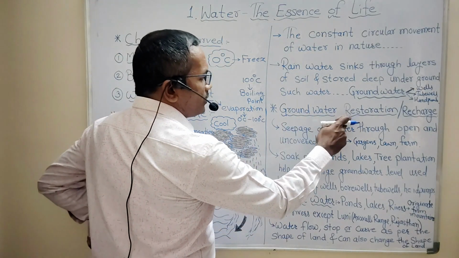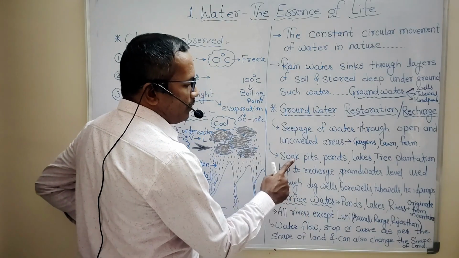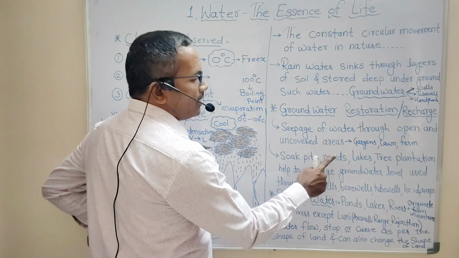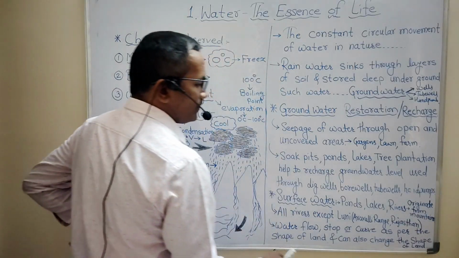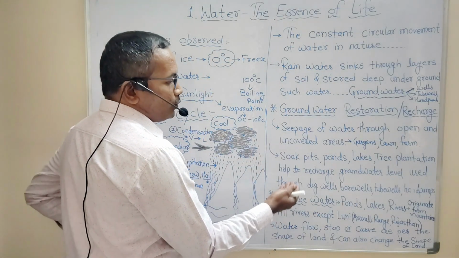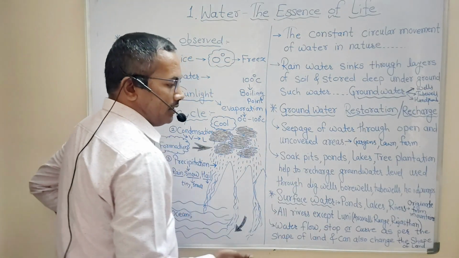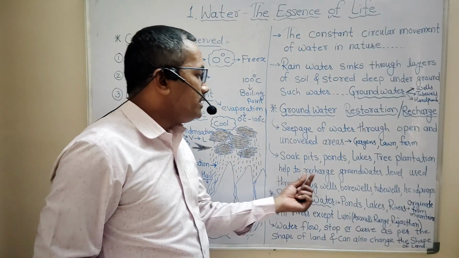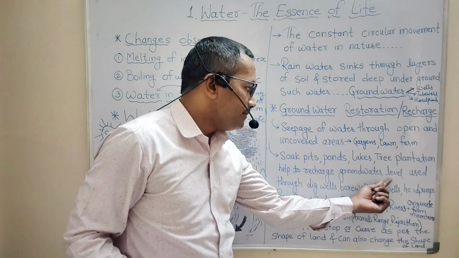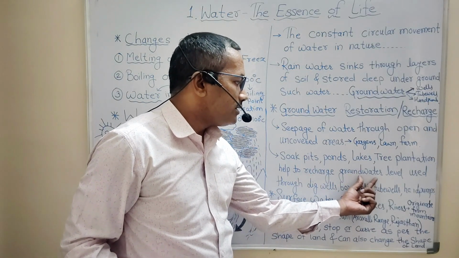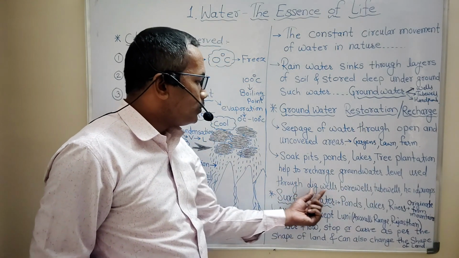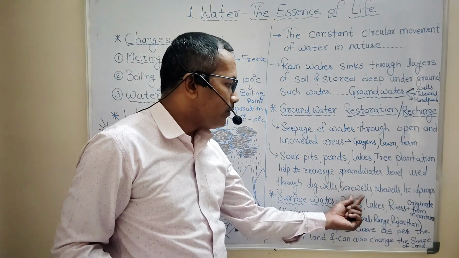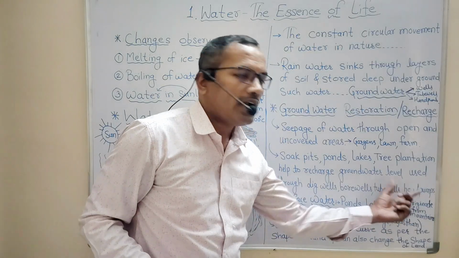And this groundwater restoration can take place with the help of soak pits, ponds, lakes, tree plantation, which help to recharge the groundwater level. And if we recharge this groundwater level, that groundwater may be useful for humans through dug wells, bore wells, tube wells or hand pumps.